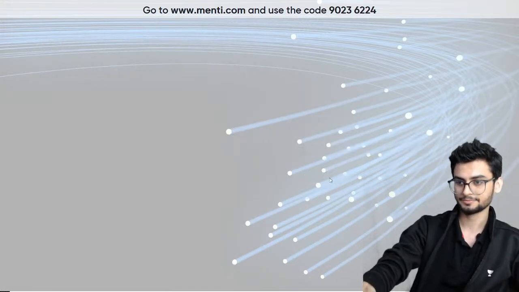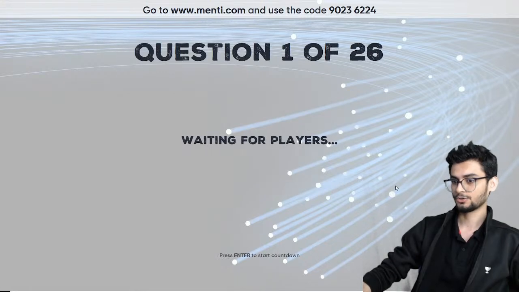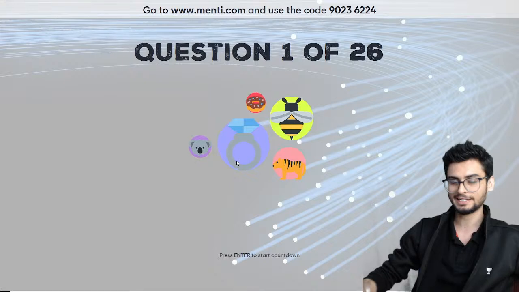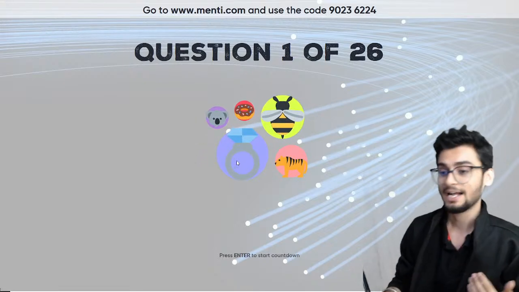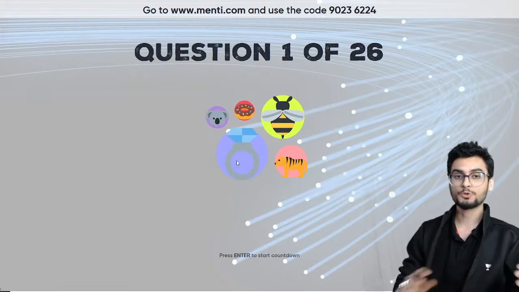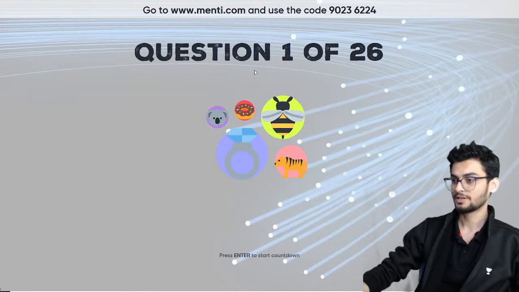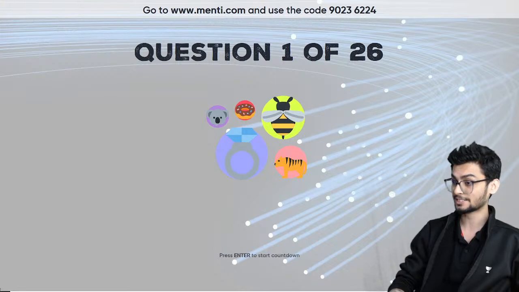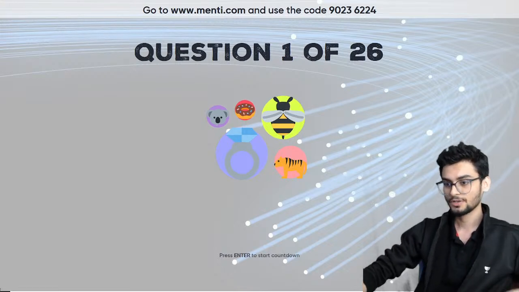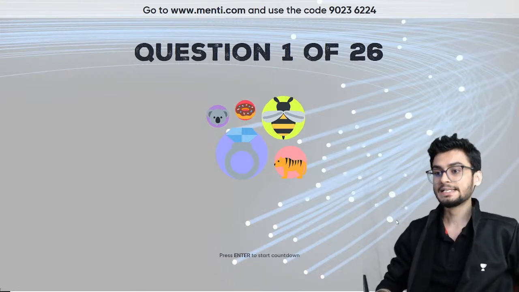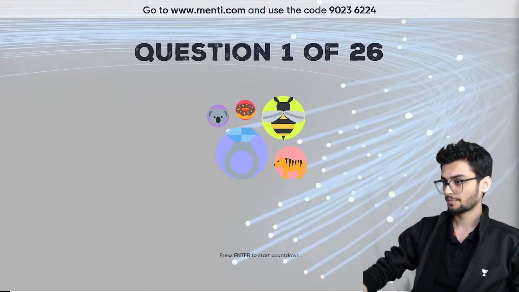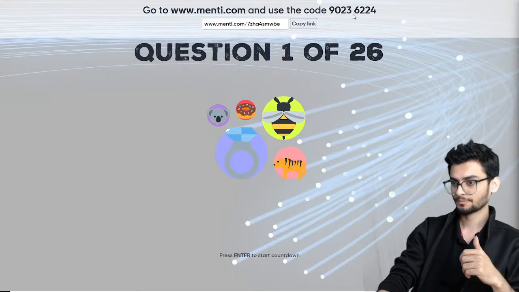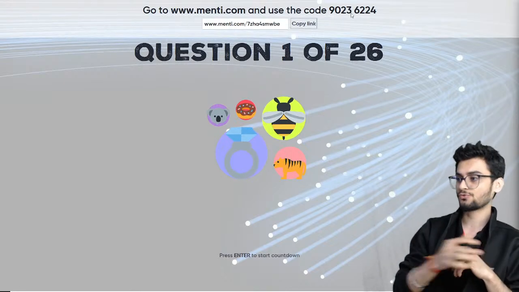हम लोग start करेंगे. You can quickly join using the code 90236224. So this is the code where you can test कि आपने IT 402 के लिए जितना भी पढ़ा है आपने अच्छे से preparation की है. Is your term 2 preparation well enough or do you need more revision? We'll be starting with the revision series probably from February, but उससे पहले हमारा सारा syllabus खत्म हो जाएगा by the next week. Okay. So the code is 90236224. I hope you guys are able to see the screen properly or able to join. आपकी स्क्रीन पे 90236224 आएगा.